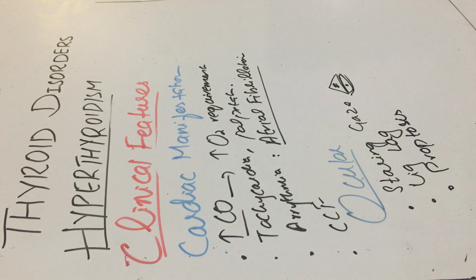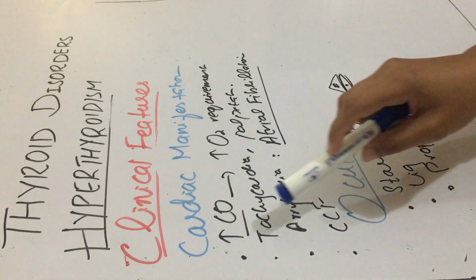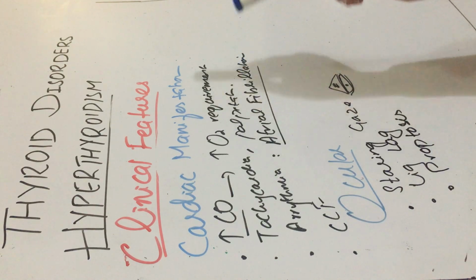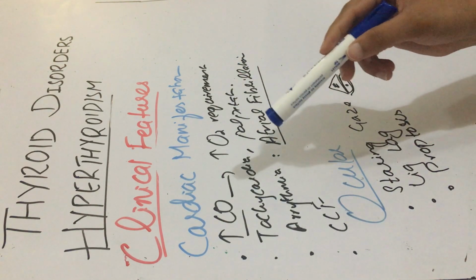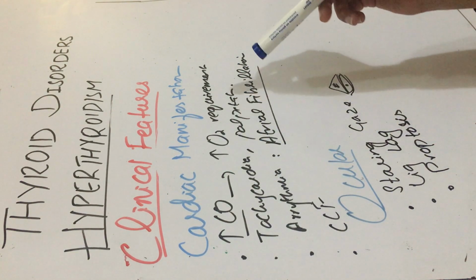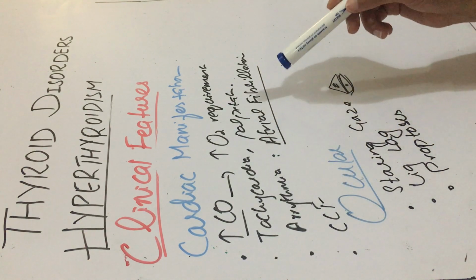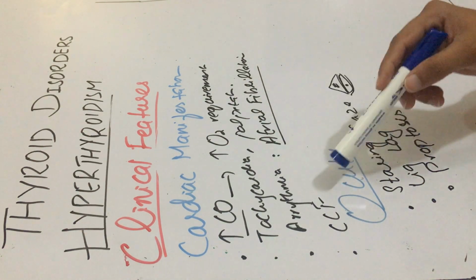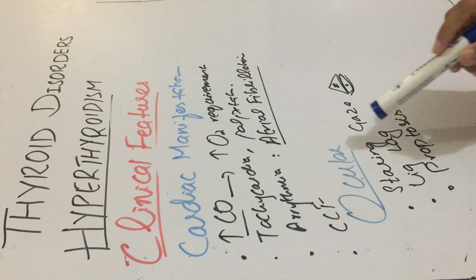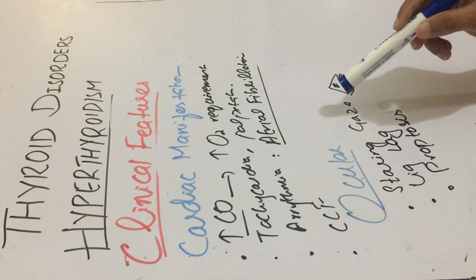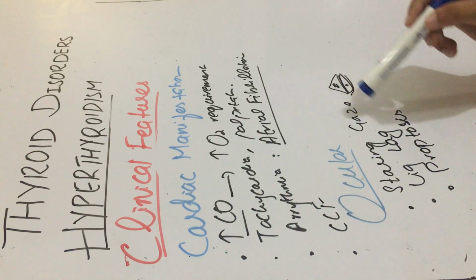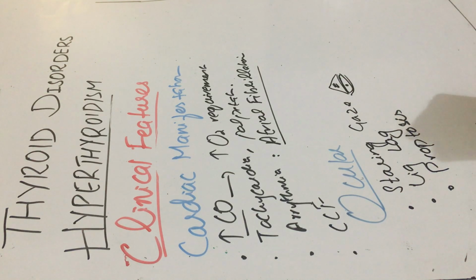In cardiac manifestation, these patients would be having increased cardiac output due to increased oxygen requirement. So they would be having tachycardia and palpitations, and in arrhythmias they would be having atrial fibrillation and congestive cardiac failure. While in ocular manifestation, they would be having the staring gaze, lid lag, and proptosis.